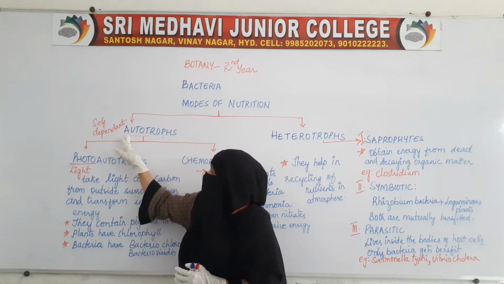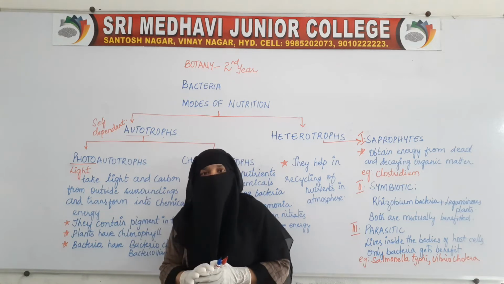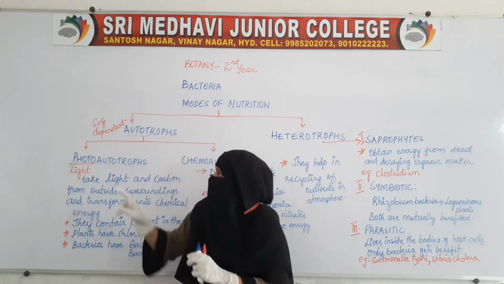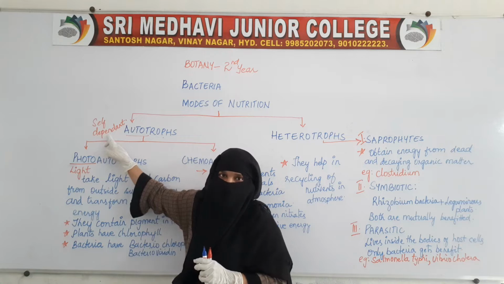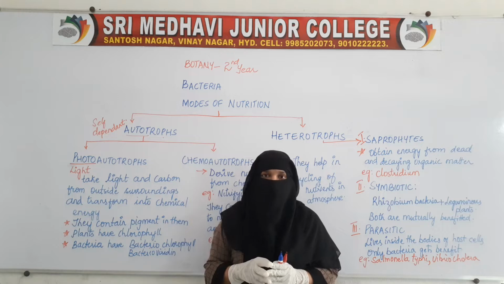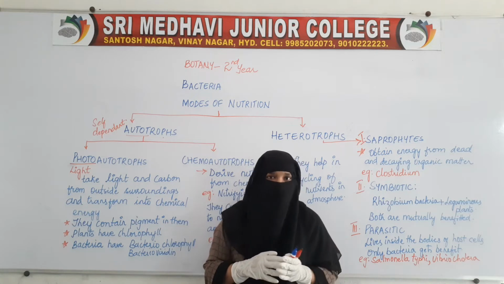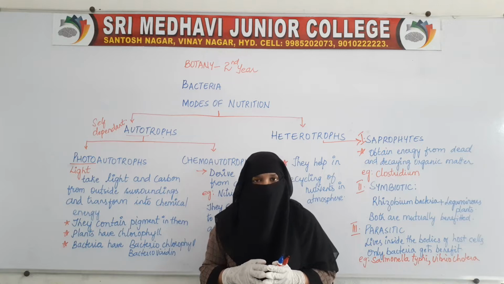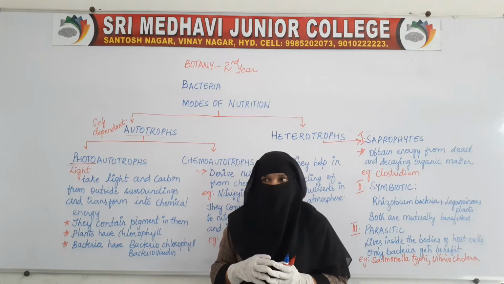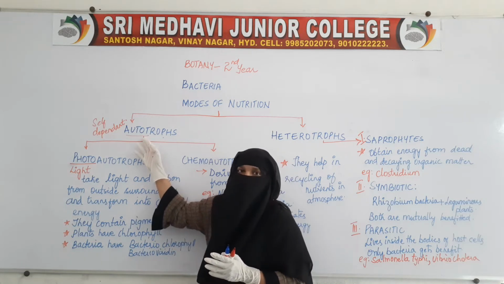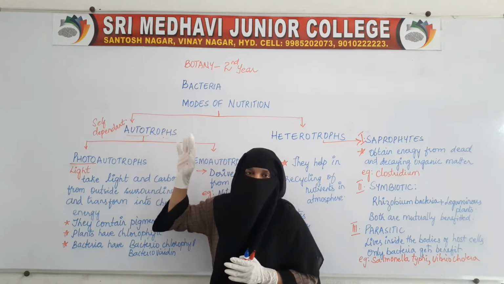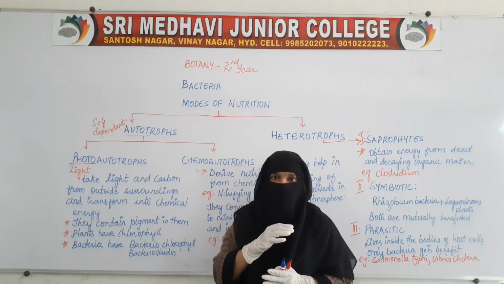Autotrophs are the organisms which can prepare their own food. Auto means self-dependent. They don't require the help of other organisms. They prepare their own food by taking the nutrients from the atmosphere. That is why they are called autotrophs.